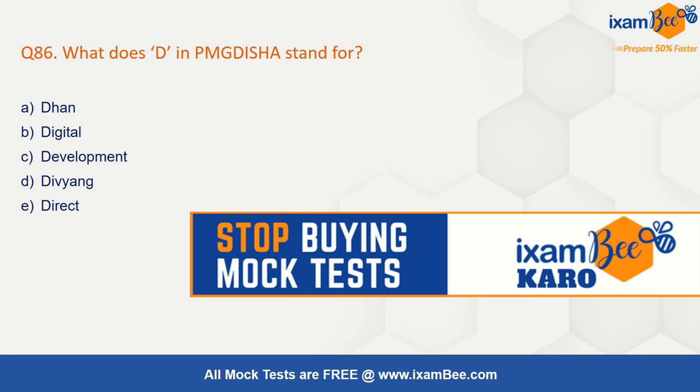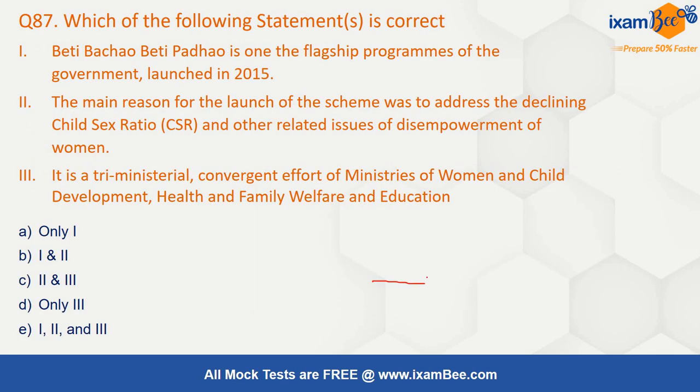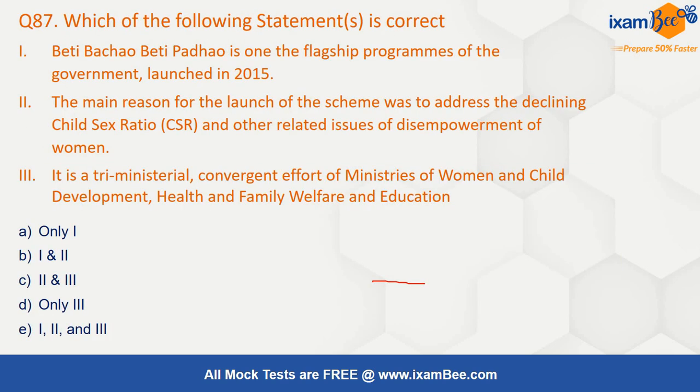What does D stand for in PMGDISHA? The correct answer here is digital. PMGDISHA stands for Pradhan Mantri Gramin Digital Saksharta Abhiyan, incorporated by the government in 2017 to promote digital literacy in rural India by covering 6 crore rural households, especially so that they are able to operate computers and other devices digitally, receive emails, browse the internet, access government services, and do cashless transactions.